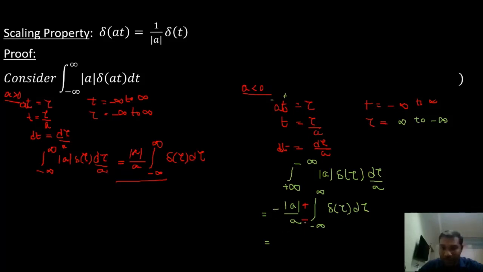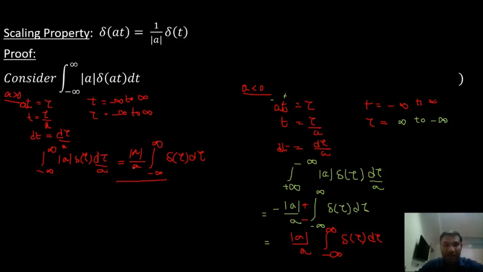So negative and negative multiplied will become positive. So the final answer will be mod a by a integral minus infinity to infinity delta of tau d tau. For both a greater than 0 and a less than 0, we arrived at the same answer.